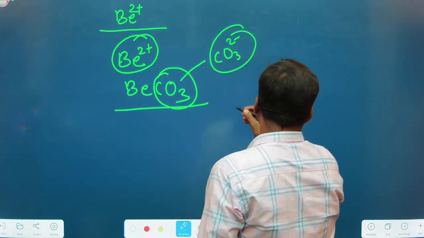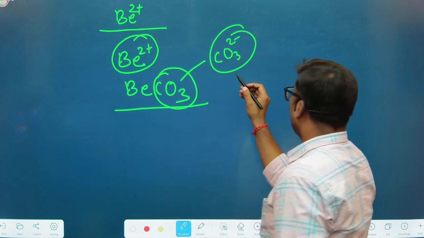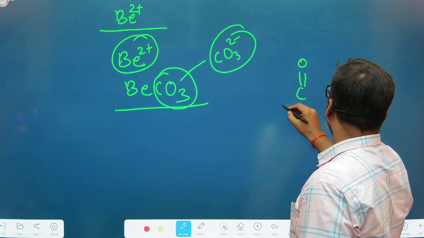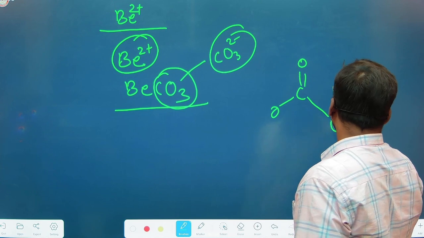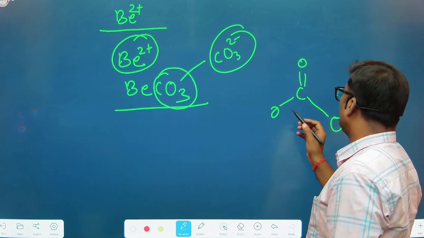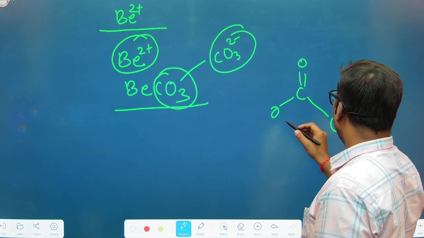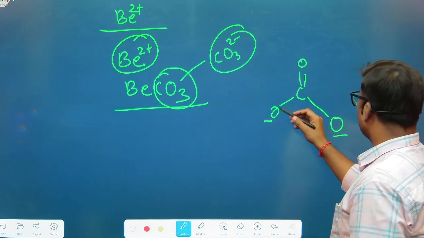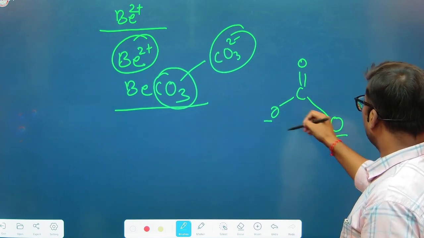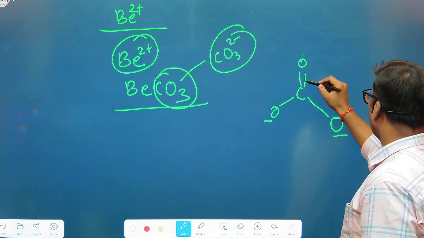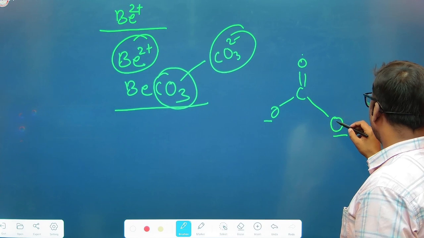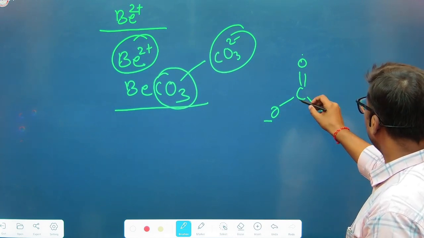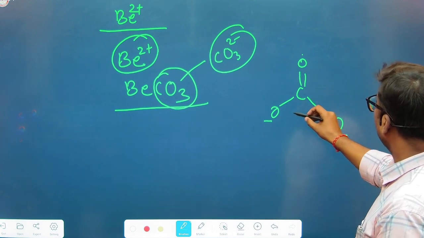The structure of this polyanionic species is C double bond O, and the other two oxygens. The two negative charges are equally distributed on these two oxygens. Each oxygen is saturated by two bonds: this oxygen is saturated by a double bond, and each of the other oxygens is saturated by one negative charge and one single bond.